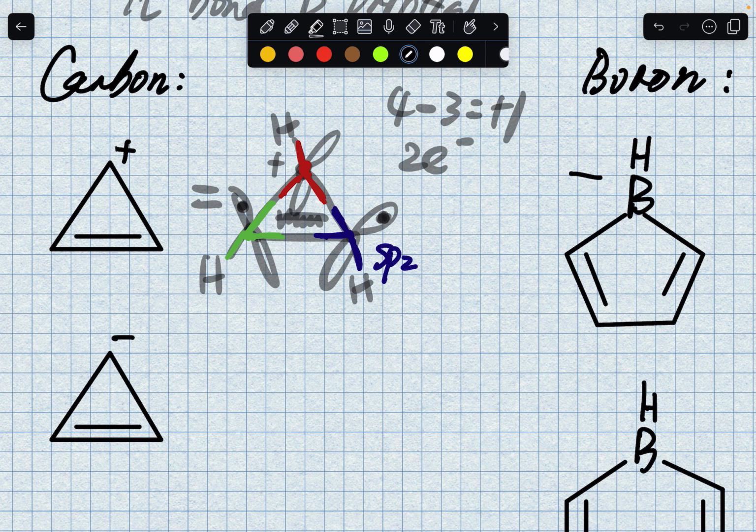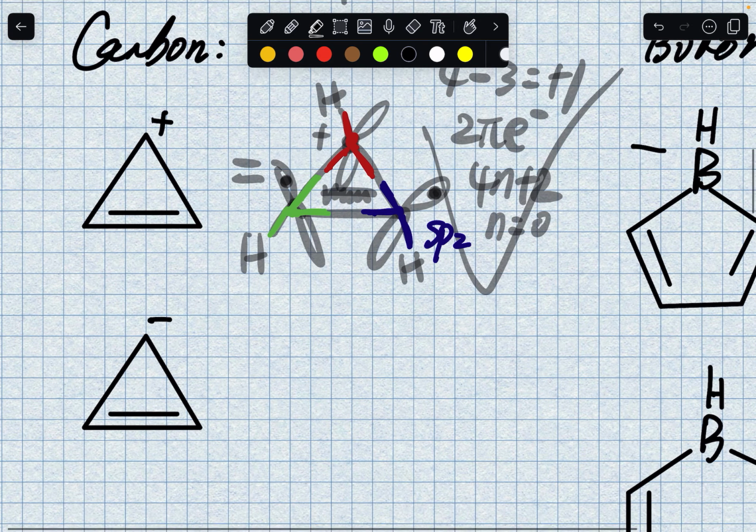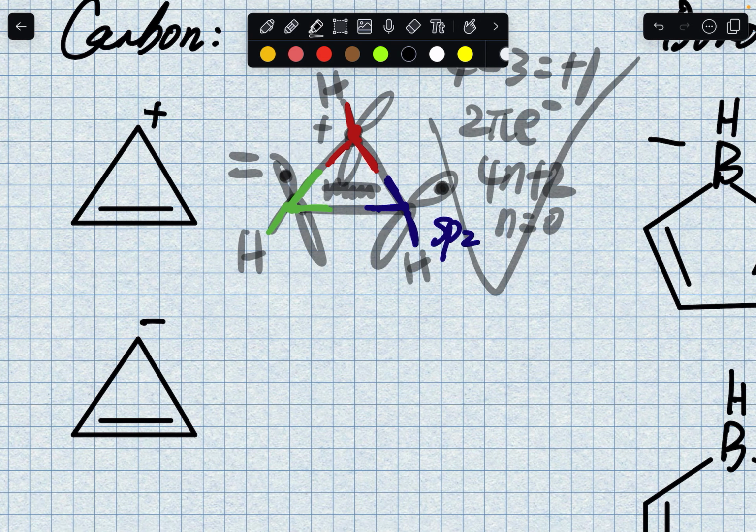So 2 pi electrons. Does that fit 4n plus 2? It does, right? When n equals 0, 4n plus 2 equals 2. So this is aromatic. Okay, let's move on to the second. I know I spent a bit longer on this, but I just want to remind you all the basics.